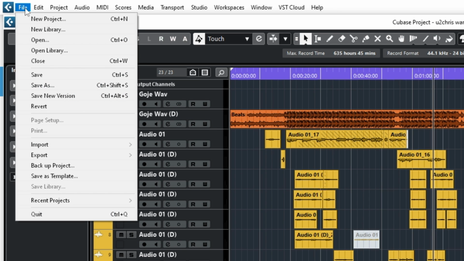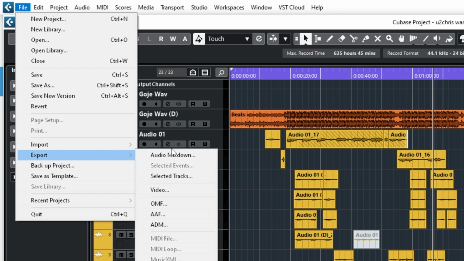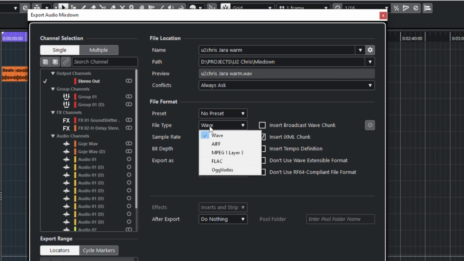So let's go to File in Cubase. This is how you export it. Let's go to Export Audio Mixdown, and we will choose Wave over here, and we make sure the bit depth is 24 bits and our sample rate is 44.1 kilohertz. That is the sample rate we used to mix the song, so it should be the same sample rate. Yeah, if you are using a different DAW, I hope you know that.